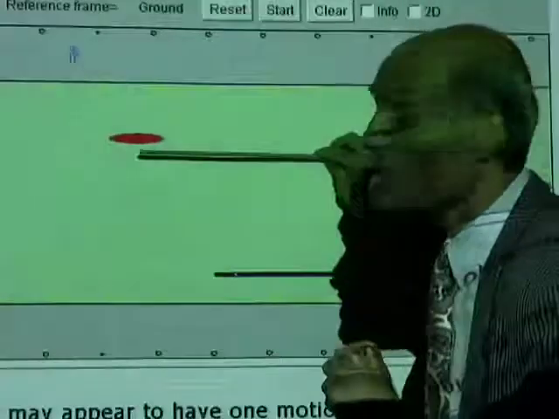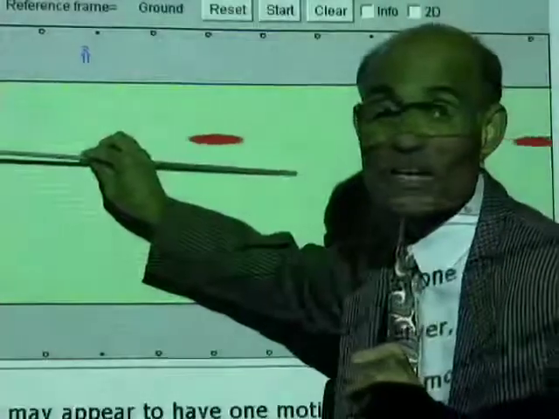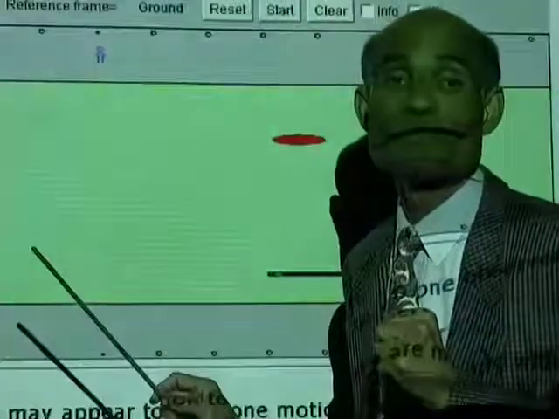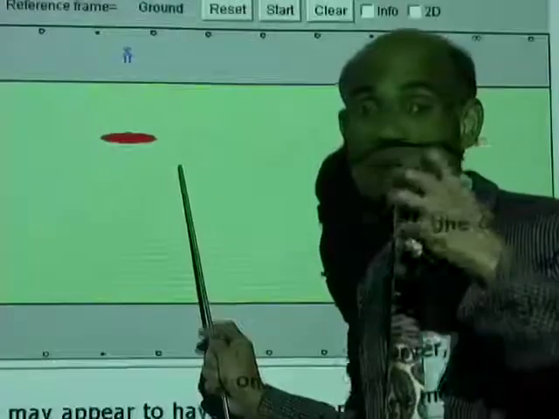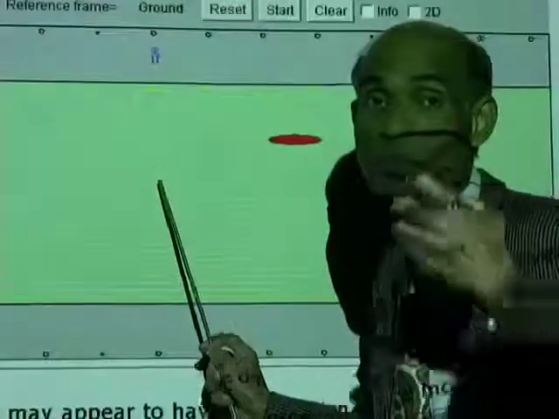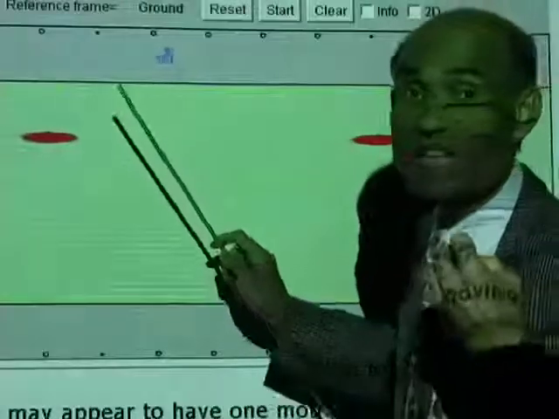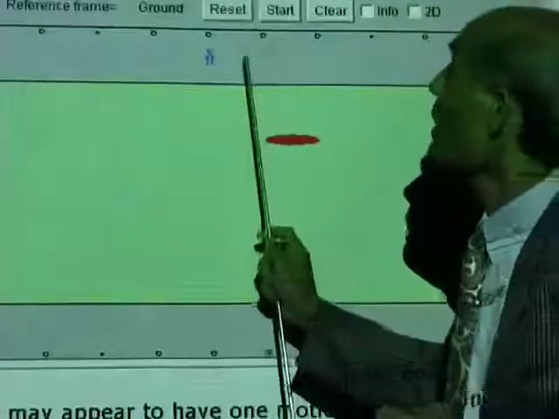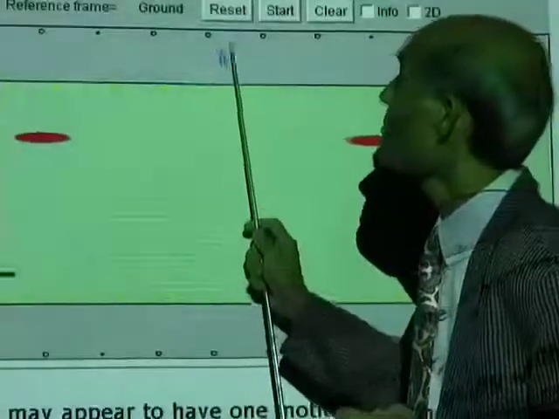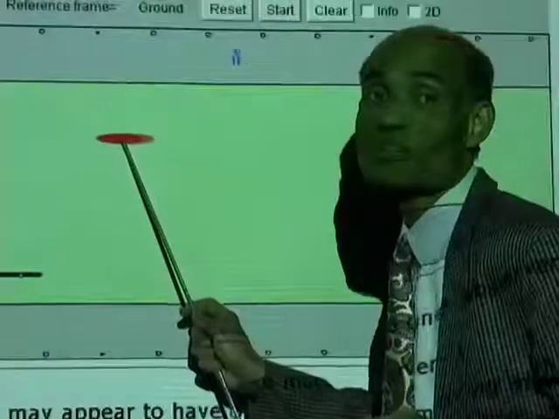Apply a negative 5 meters per second to the boat. Now the boat will come to a stop. Now to find the velocity of every other object from the boat, you have to apply that negative 5 meters per second to everything. That means, tell me, what will be the velocity of the man if you measure it from the boat?